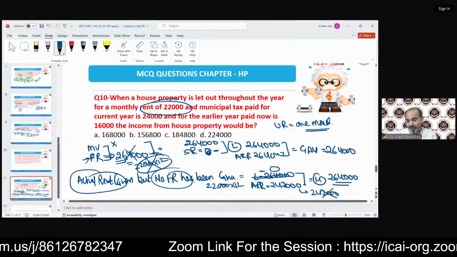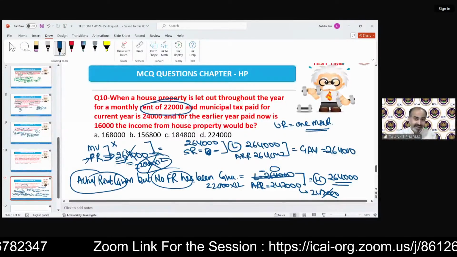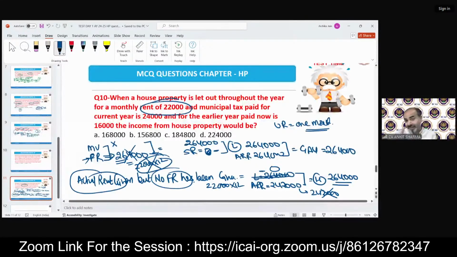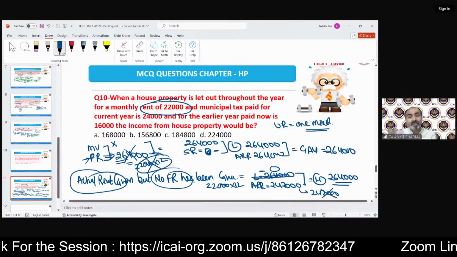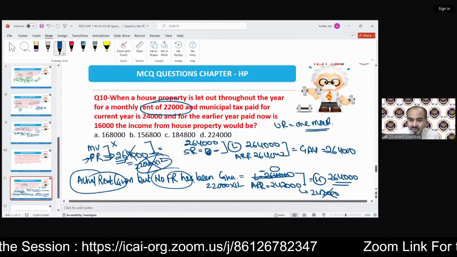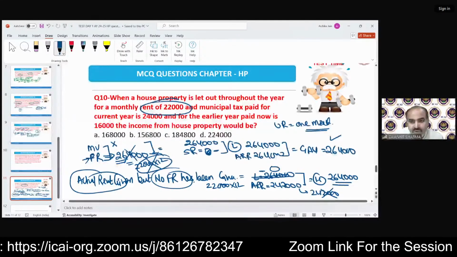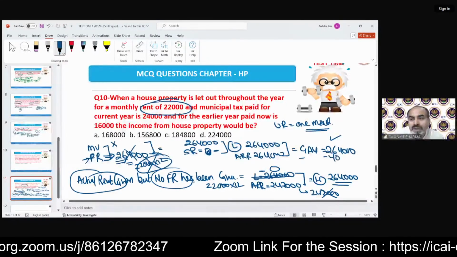A student who knows all the provisions, but if he skips that point in the solution in a hurry, thinking, okay, I will calculate GAV in short like this, and he skips that point, that means your answer will be wrong. Your GAV will be wrong. Clear? So in our question, the GAV comes to 2,64,000. We were solving it. And the municipal tax is 40,000. It needs to be deducted.